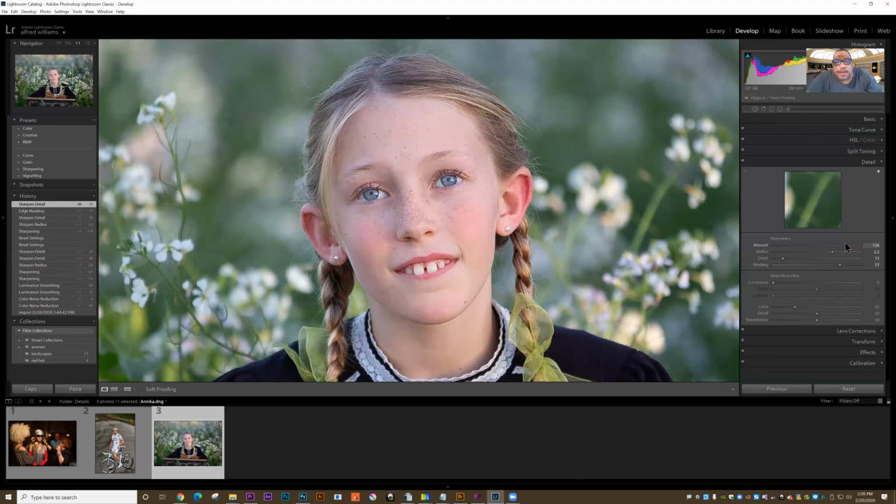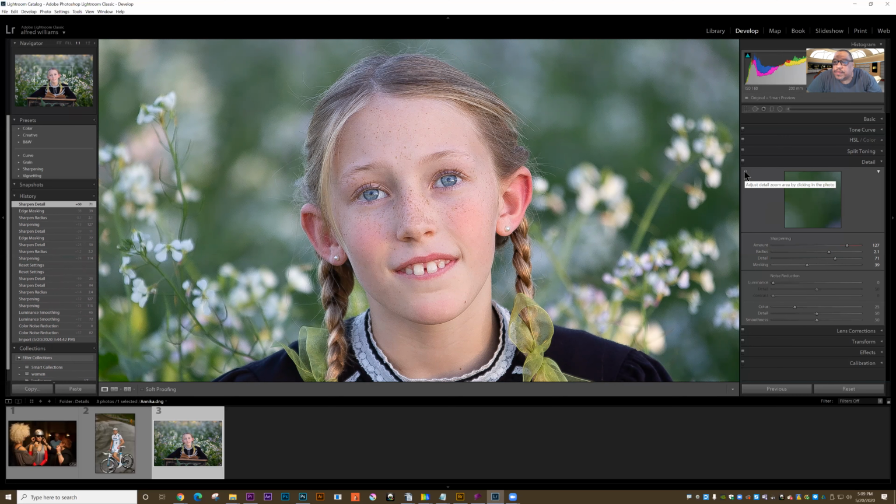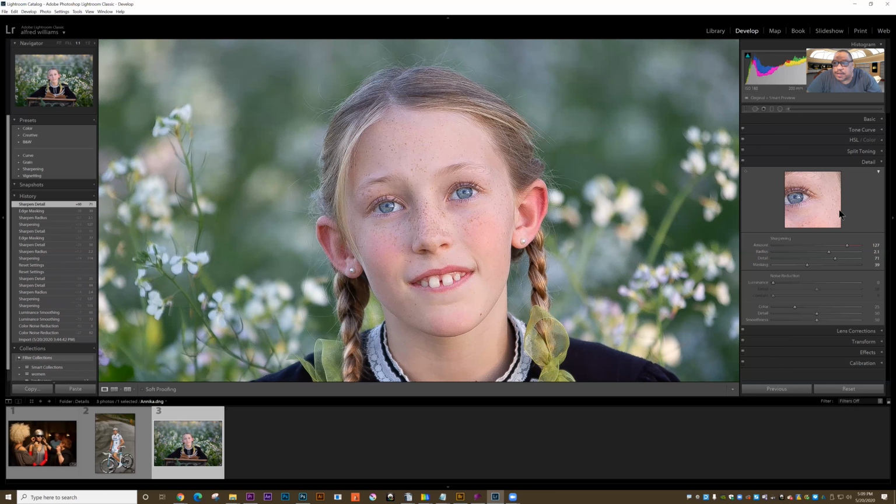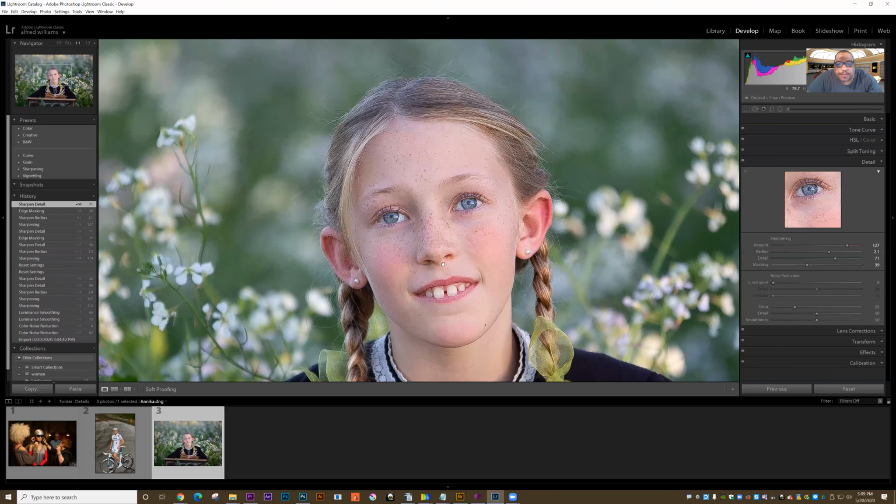So I'm sharpening the image, and then I can choose how much detail there is, and I can look in the little bubble over here. I can adjust the detail area by clicking in the image and apply an overall sharpen to the image. You always want to sharpen at 1:1.